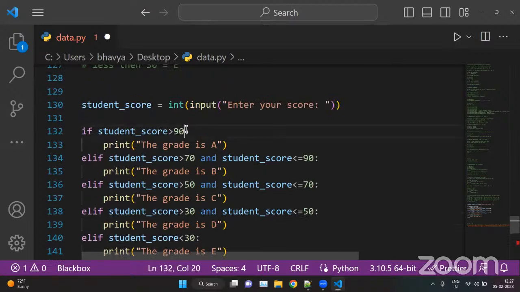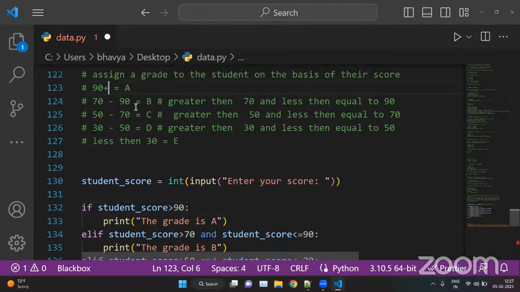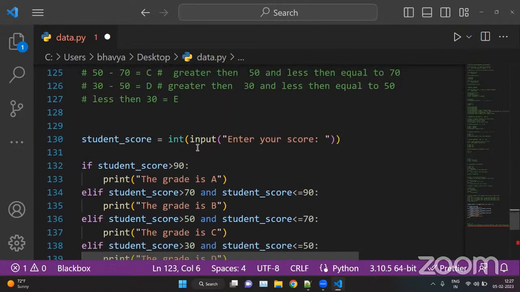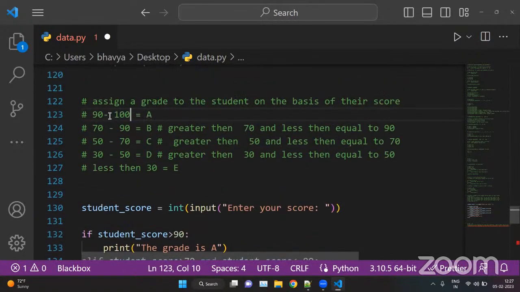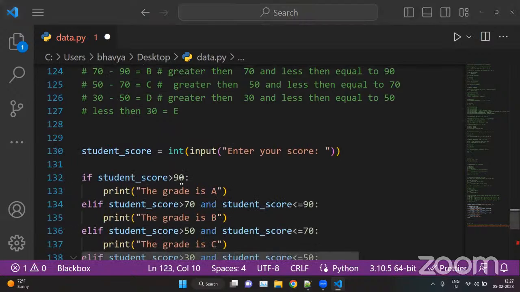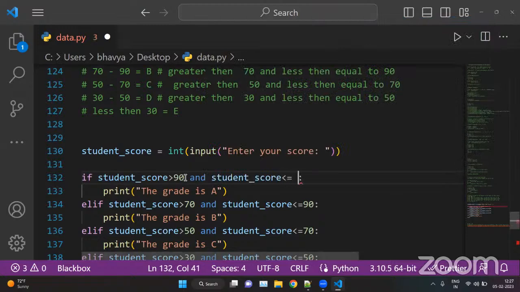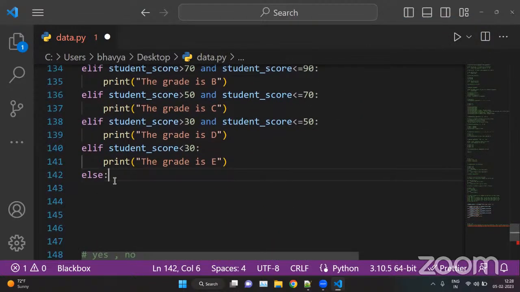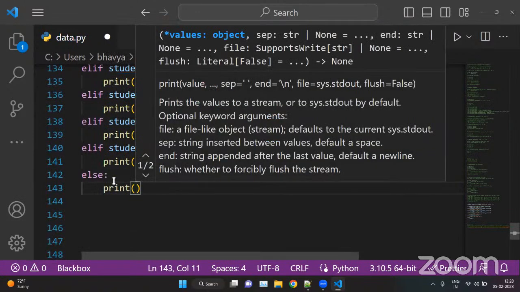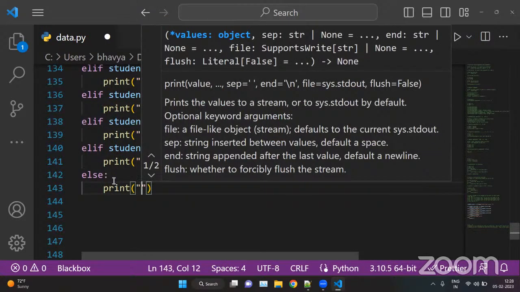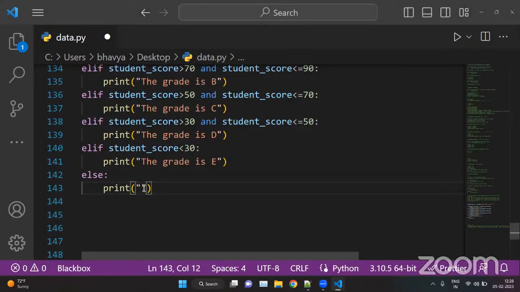Here we can put 100 as well. Okay, like 90 to 100. Just leave it. We can put here 90 to 100. Right. Now here we can put a statement if the user inputs, let's say, 101, so this will print. Okay. So here we have to put the else statement here.